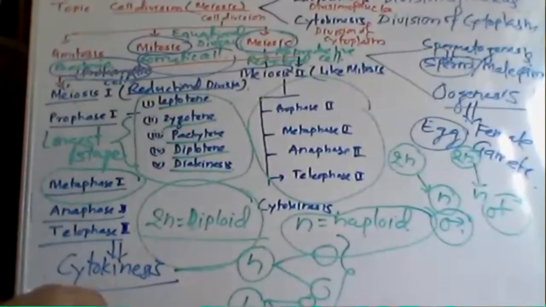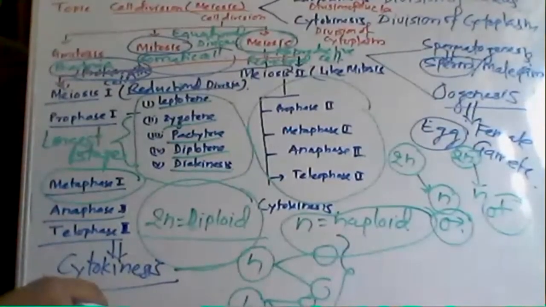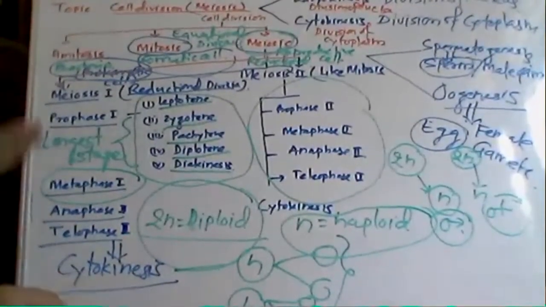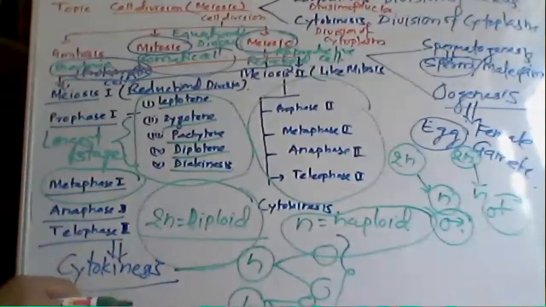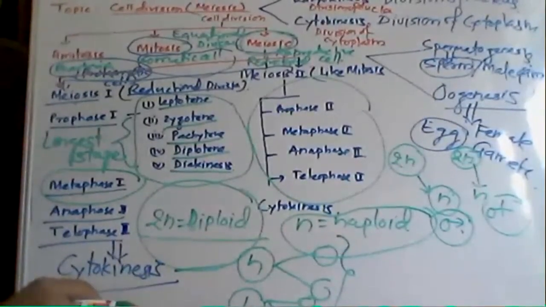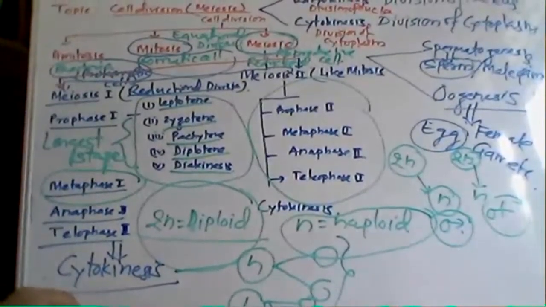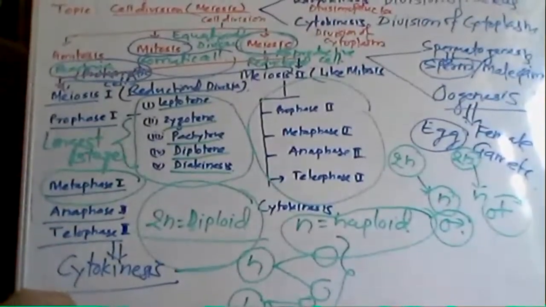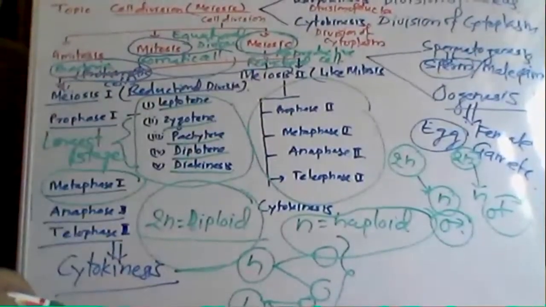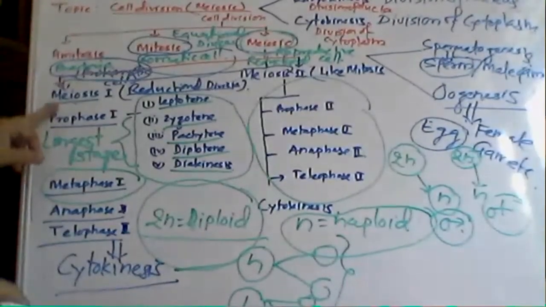Yes, Atharva? Yes, sir. So can you tell me what the different substages of meiosis are? Meiosis 1 and meiosis 2. That is meiosis 1 and meiosis 2.